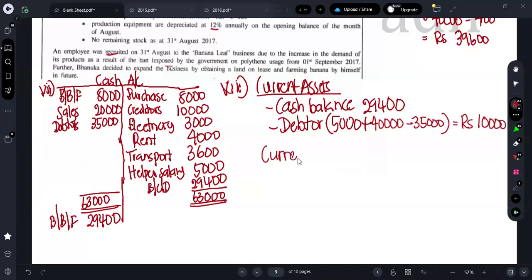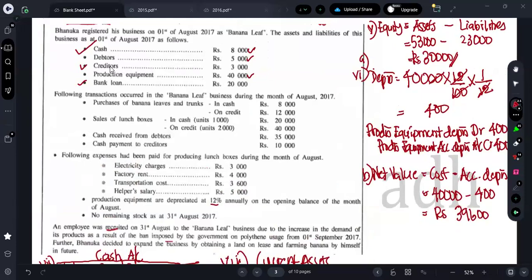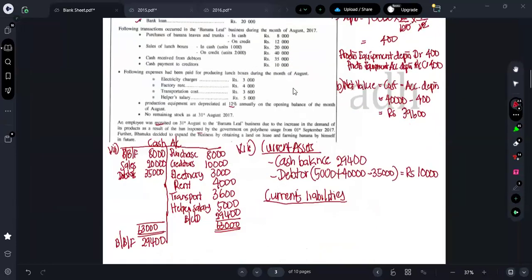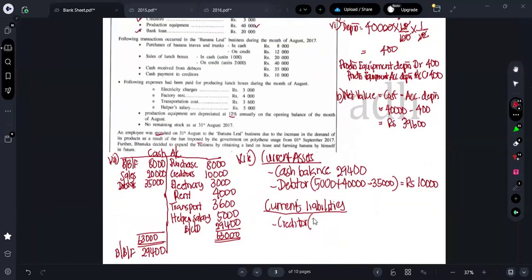Next one, what are the current liabilities I do have? What about the creditors amount? Same like the debtors, you can do for creditors also. What's happening for the creditors? When the month started, we were liable to pay the creditor how much? We were liable to pay the creditor 3,000.